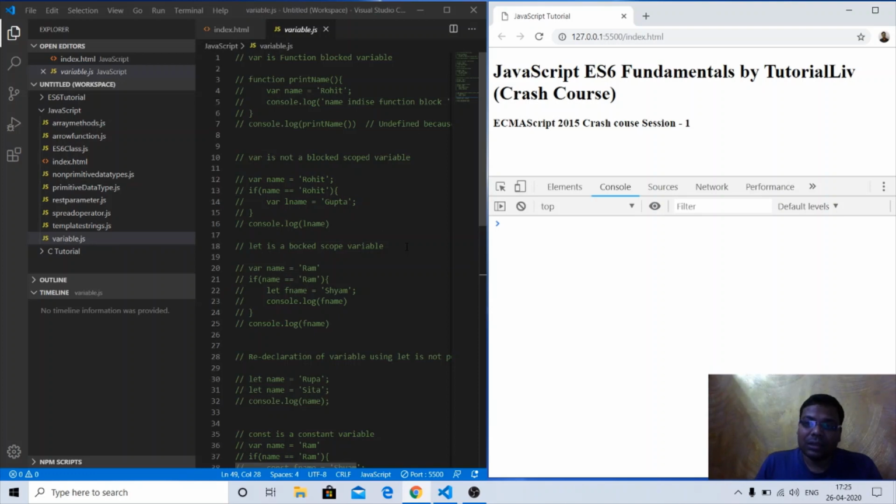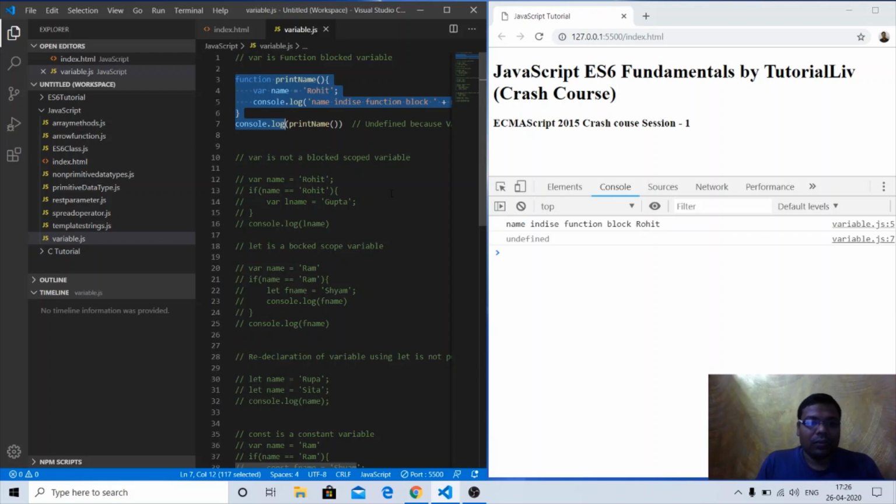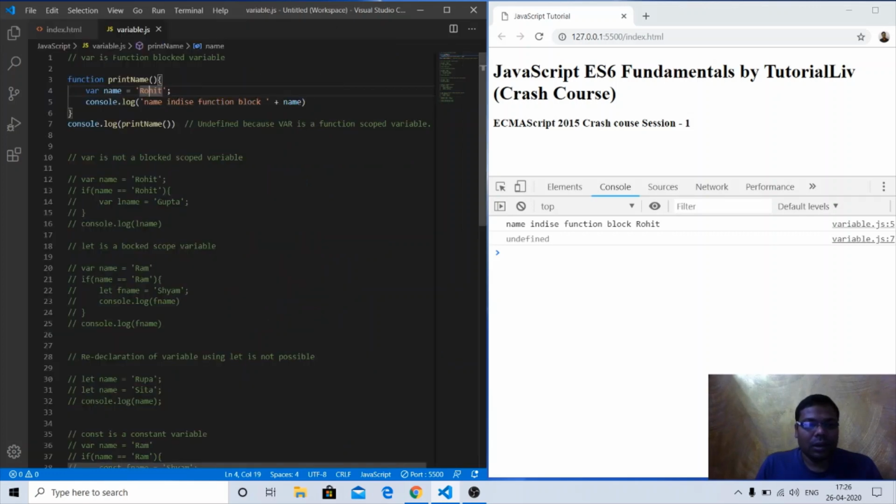Var is a function scope variable. Why are we calling it a function scope variable? Let's see it with an example. I have created a function named printName, and there is a variable declared with the var keyword, var name equal to Rohit. If I console.log this name inside this function block, within the opening and closing curly braces, it will print the name.